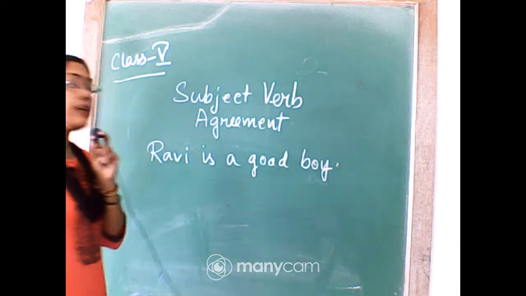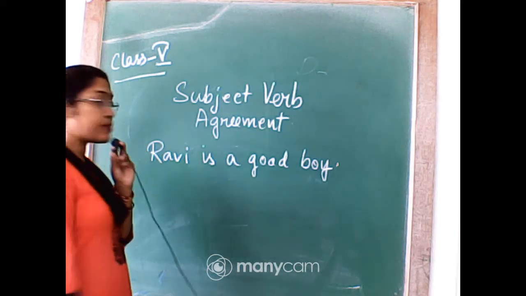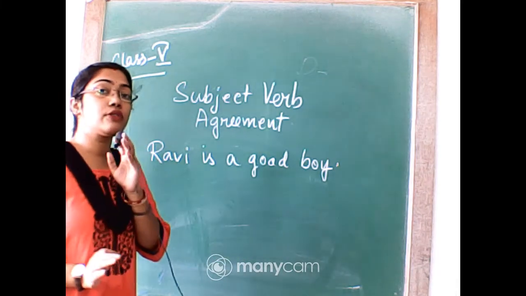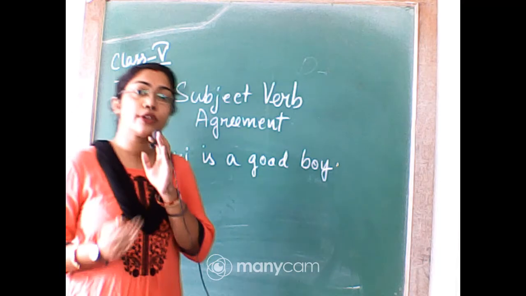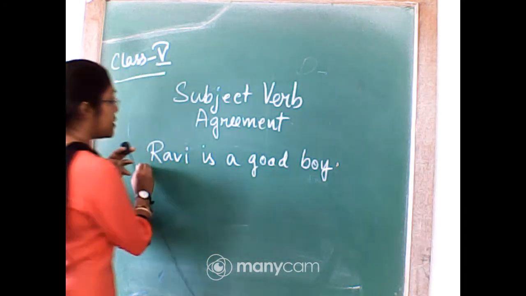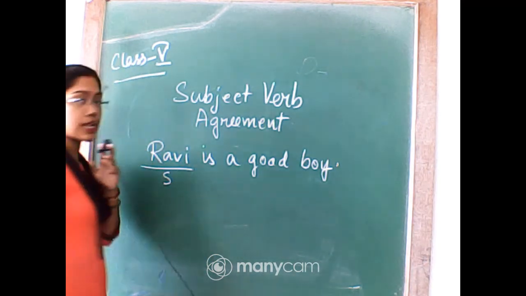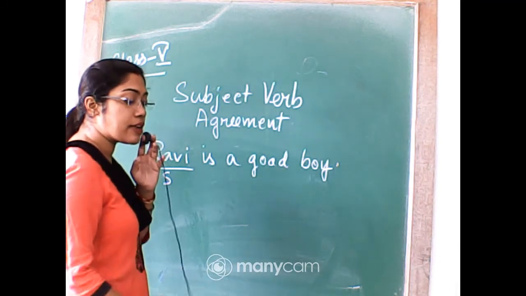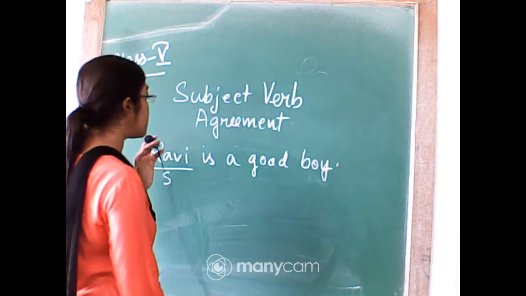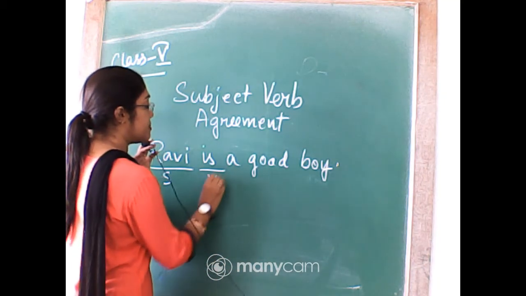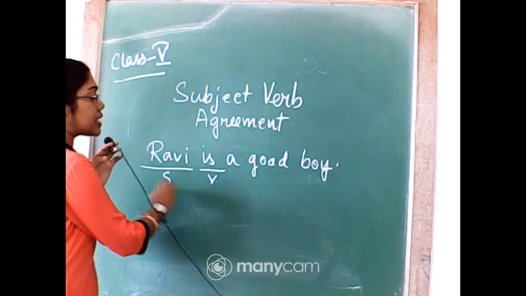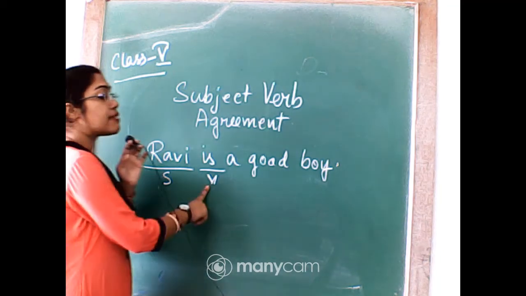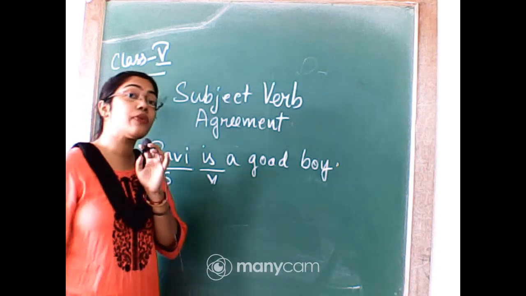So at first, let me explain what is this subject-verb agreement. So Ravi is a good boy. Here, which is the subject? You have learned how to differentiate between subject and predicate. Ravi is the subject. Next, the remaining part is the predicate. Now in the predicate we are getting the verb, which is the verb here? Is is the verb. So we are getting the subject, we are getting the verb. Now what is this subject-verb agreement? The subject and the verb, they need to agree with one another.